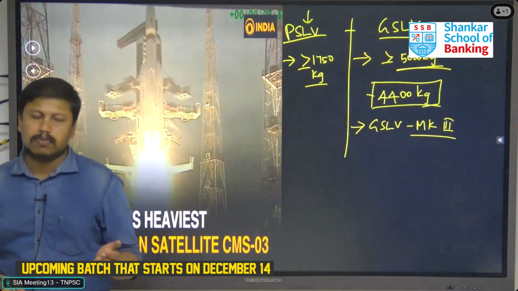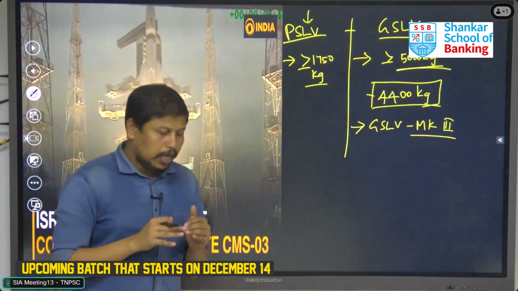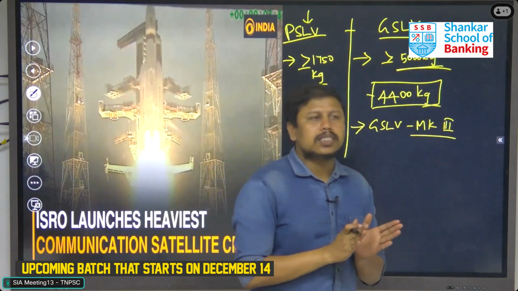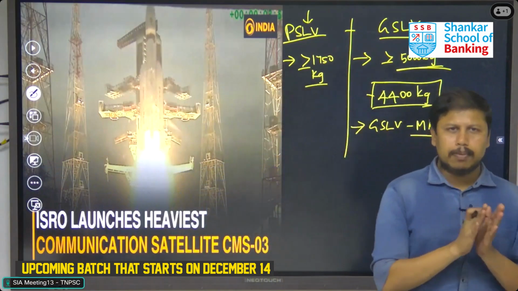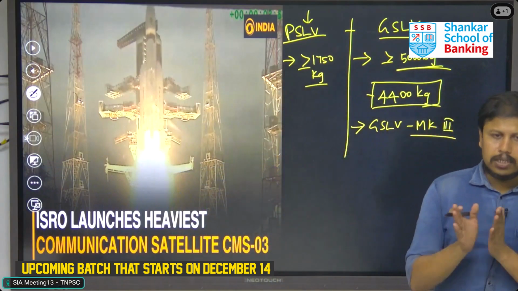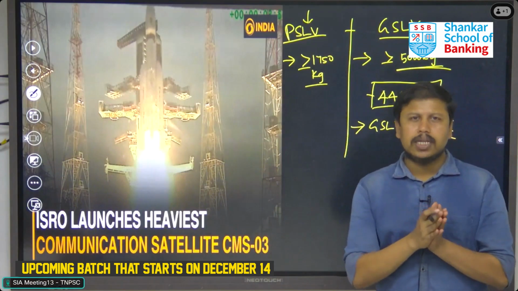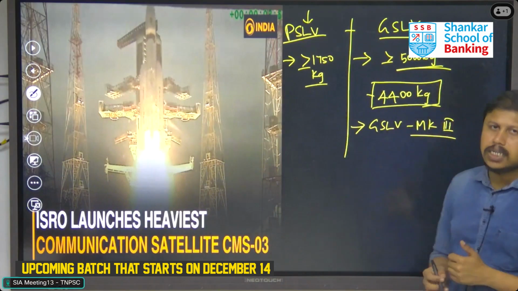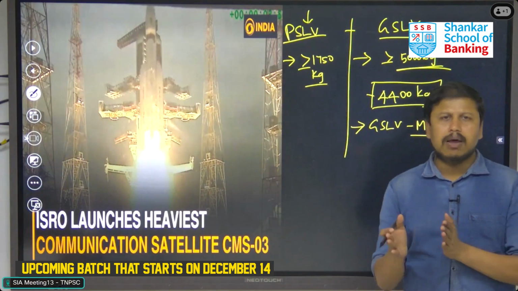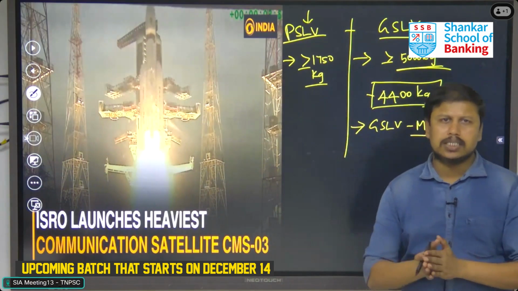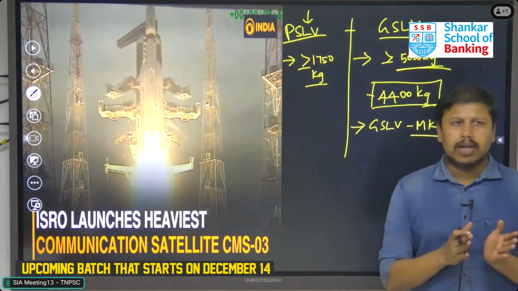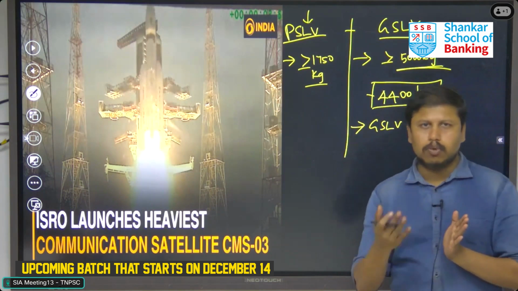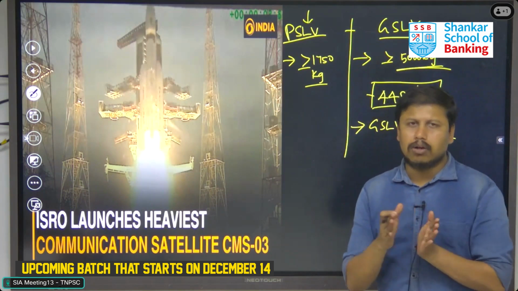GSLV is normally manufactured for higher performance. Among these, the first generation is the GSLV Mk1, but it was a failure, launching only a few satellites, and that too in failure stages. After that, ISRO developed the second generation, GSLV Mk2, which can carry up to 3,500 to 4,000 kgs. But on that vehicle, we were not able to carry many missions because its engine stages had a lot of failures.